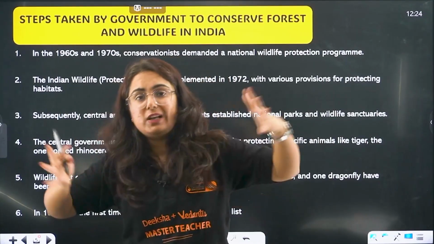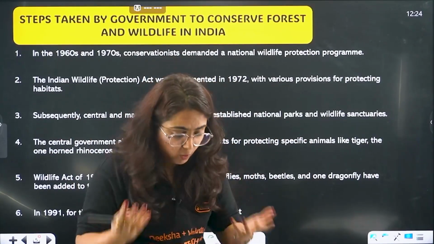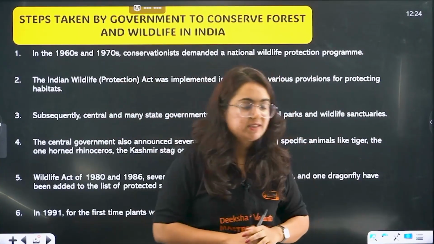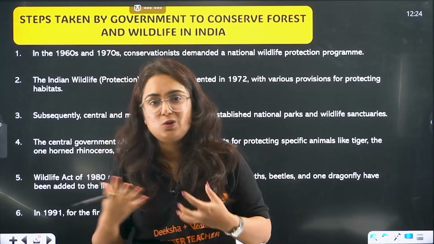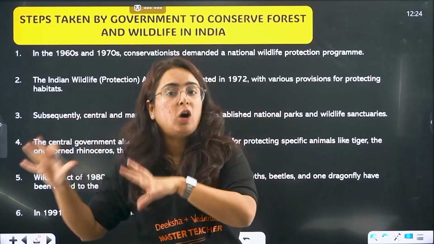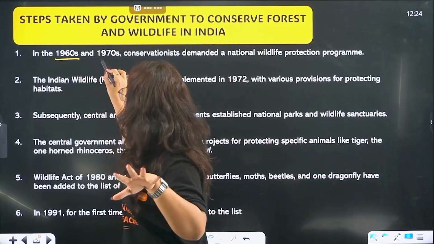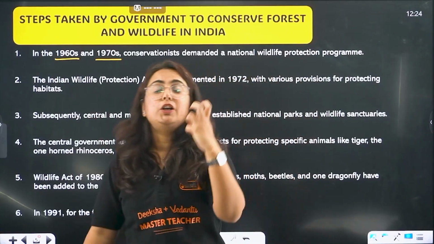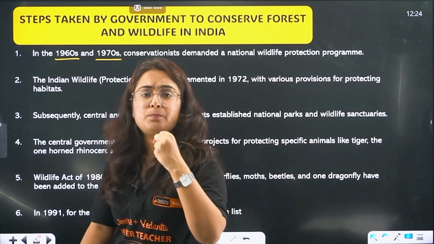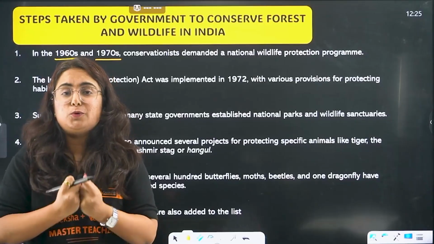So for centuries we have been hunting, poaching and cutting trees. Now what happened? We became independent in 1947. When we became independent, beta, the first task in front of the government was to look into poverty, unemployment, etc. So the government's initial focus was not on conservation. However, in the 1960s and 1970s, there were a lot of conservationists and naturalists who were actually working to protect these species.